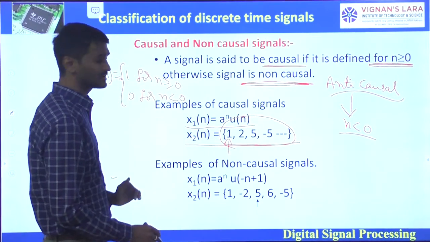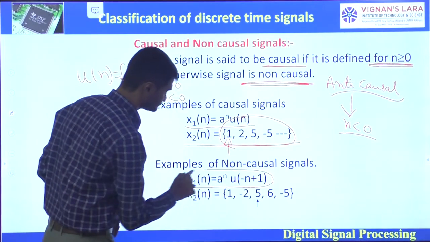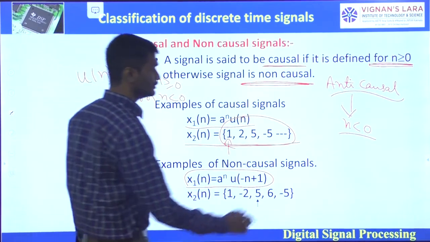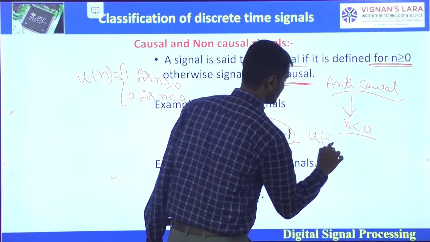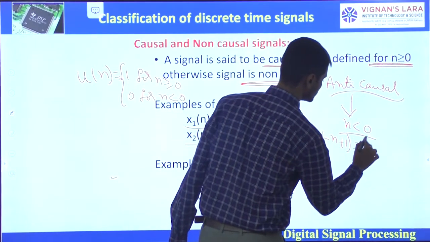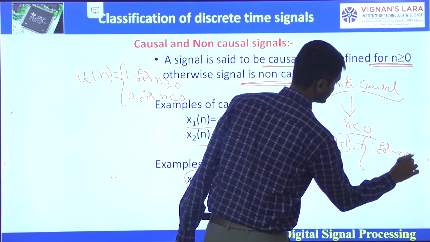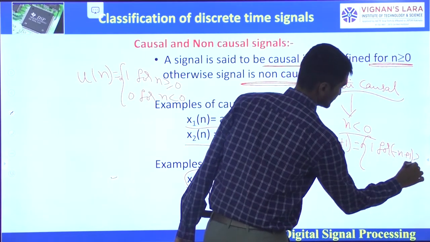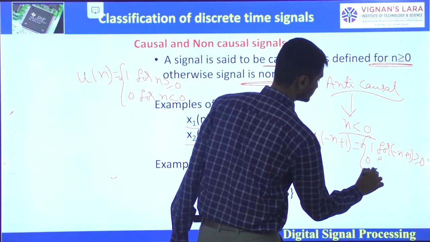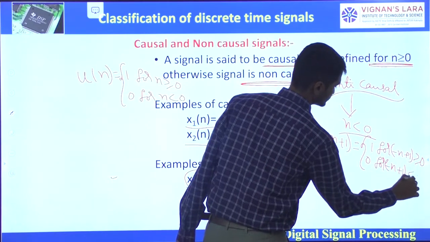Coming to the non-causal signal examples, x1 of n is equal to a power n times u of minus n plus 1. We know u of minus n plus 1 is equal to 1 for minus n plus 1 greater than or equal to 0, and 0 for less than 0.